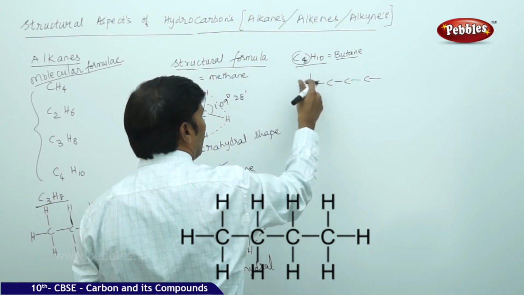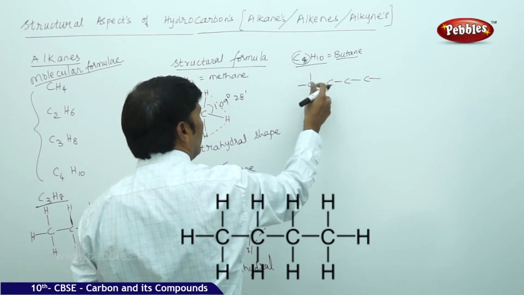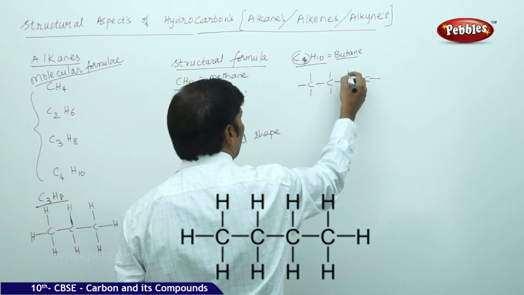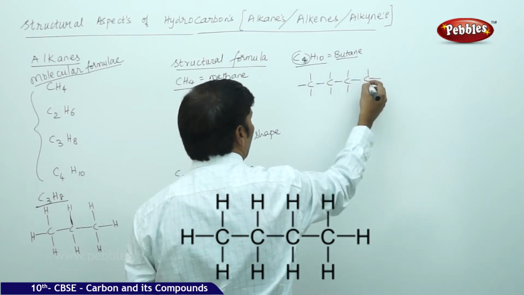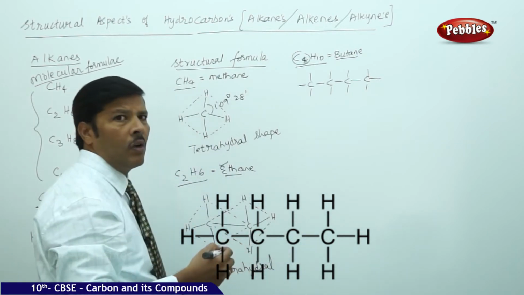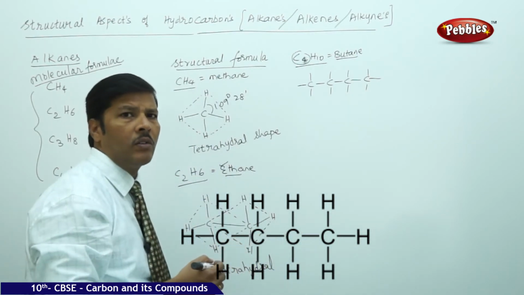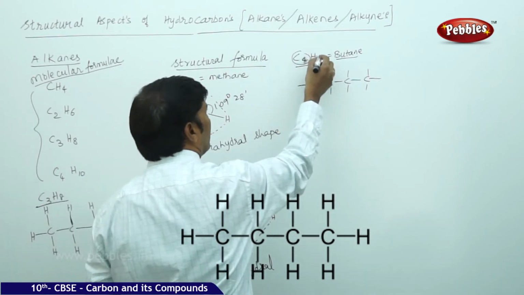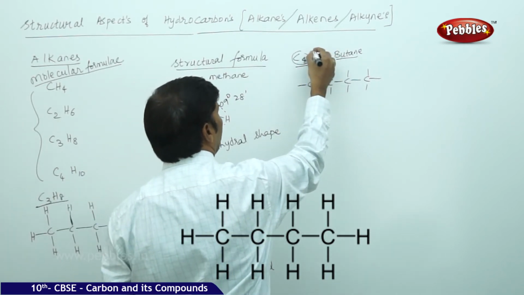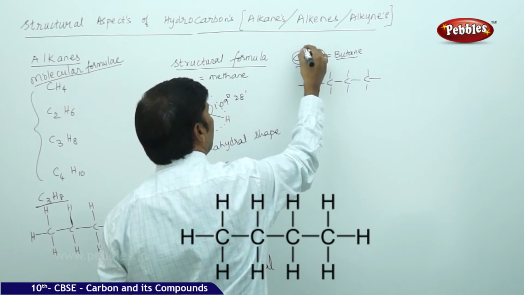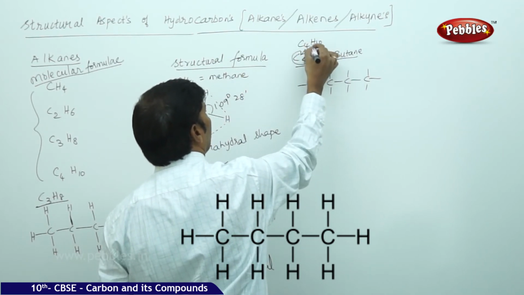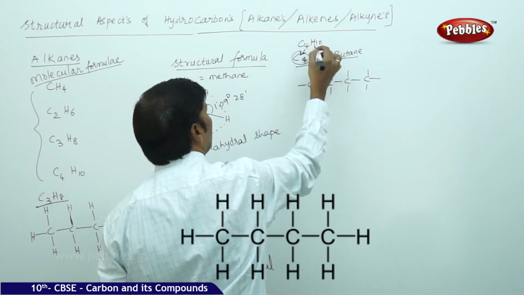First carbon is tetravalent, so 1, 2, 3, 4. Second carbon again tetravalent, 1, 2, 3, 4. Third carbon again tetravalent. Fourth carbon also tetravalent. This is called the skeleton of the carbon, and it is giving a straight chain. Then you also check the total number of hydrogens. The number of hydrogens is 10. The molecular formula is C4H10, with 4 carbons and 10 hydrogens.